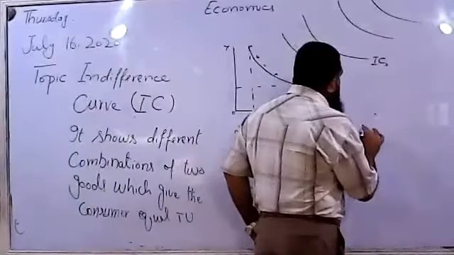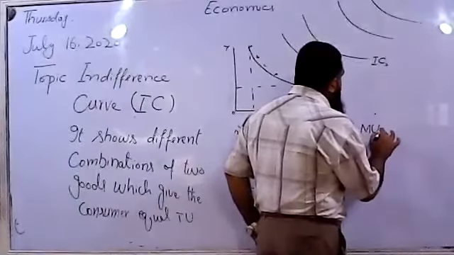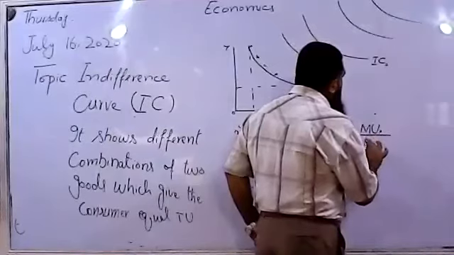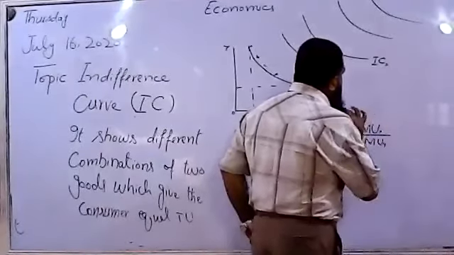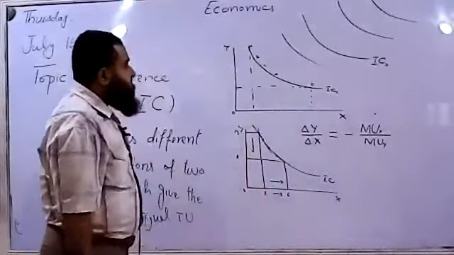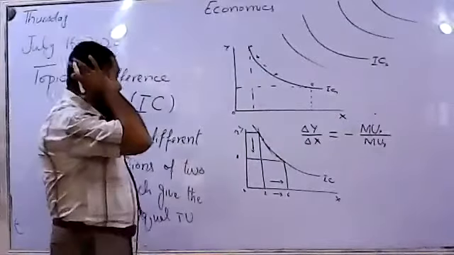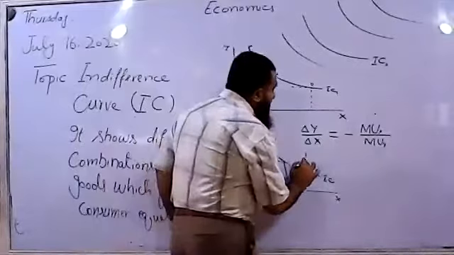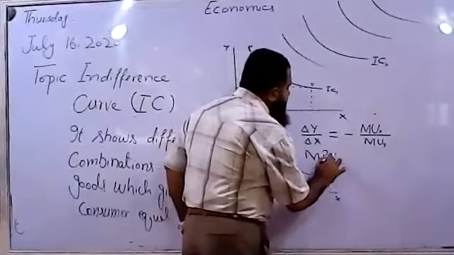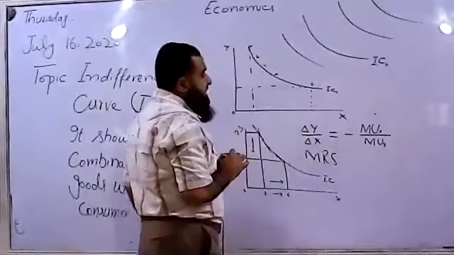So its slope is equal to marginal utility of X over marginal utility of Y. Its slope is also called the marginal rate of substitution, MRS.